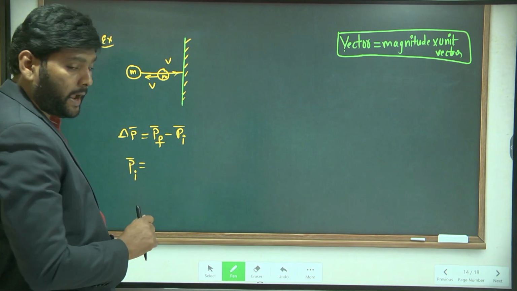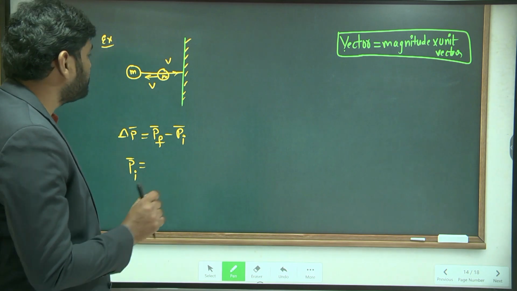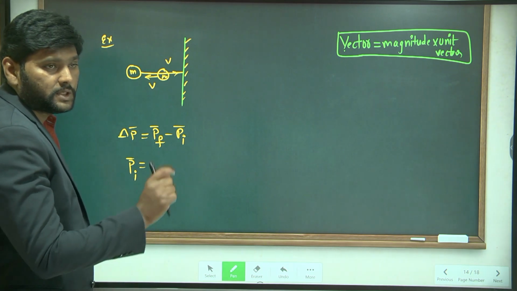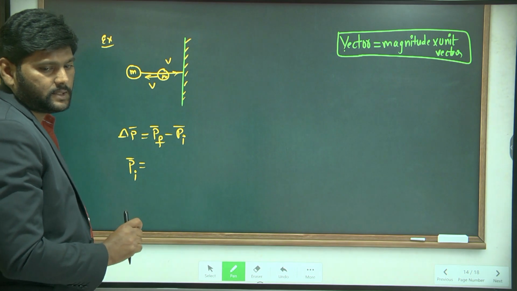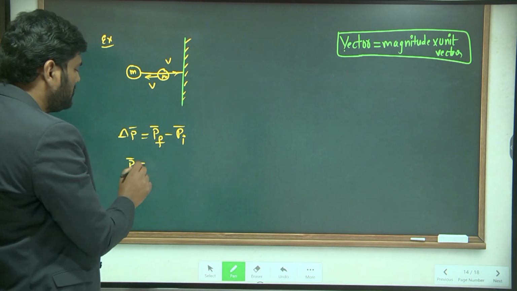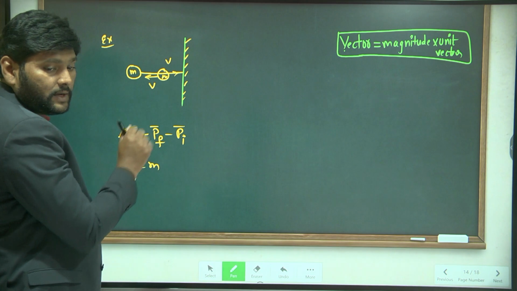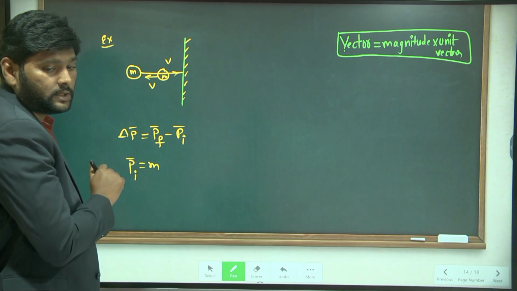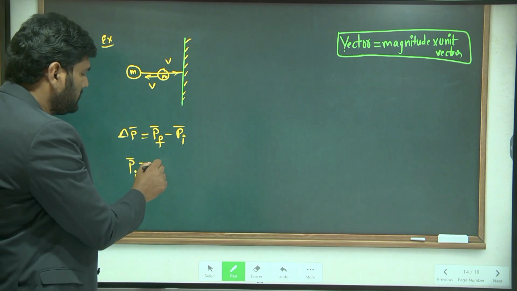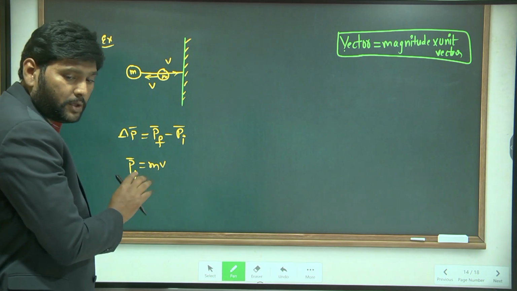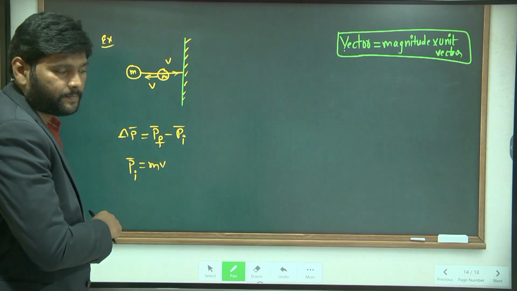what is the magnitude of the momentum? Magnitude means mass into velocity. Here mass is m, and it strikes the wall with velocity v, so it is m into v. But this m into v has to represent vector form.